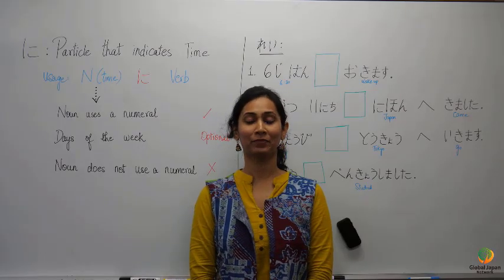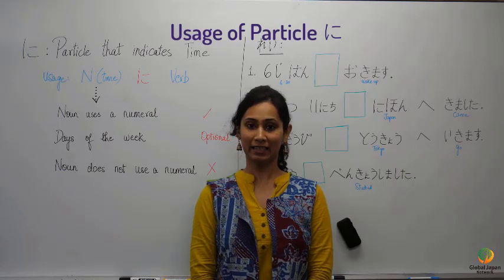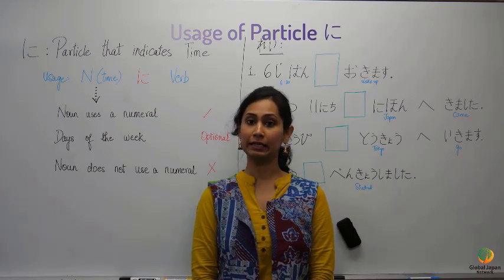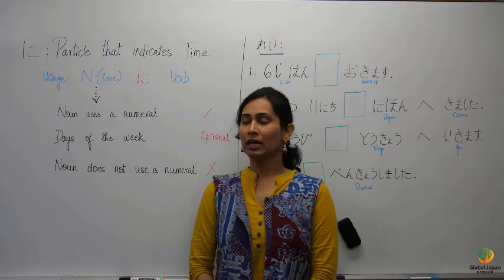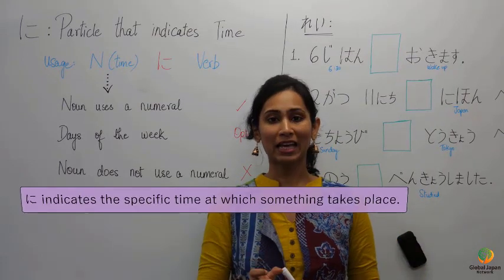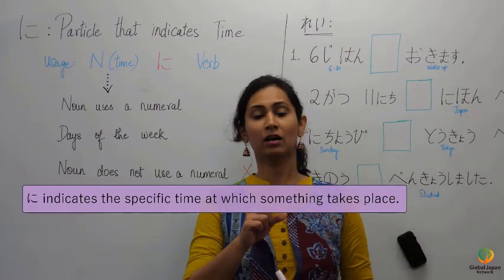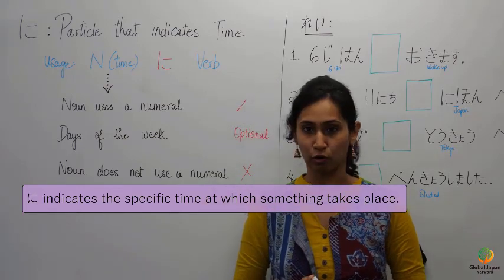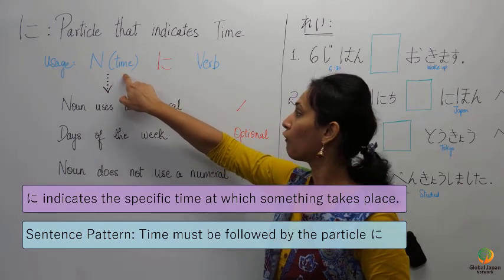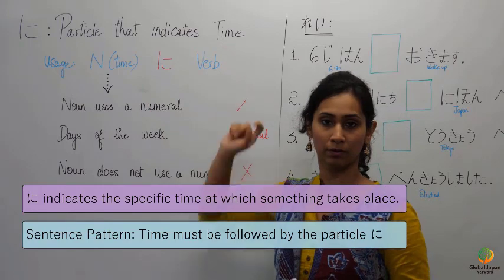このビデオでは助詞にについて説明します。In this video, I will explain to you the usage of particle ni. Ni as a particle is used to indicate a specific time at which an activity takes place. The sentence pattern would be as follows. Noun, that is time, followed by the particle ni, and then comes the verb.